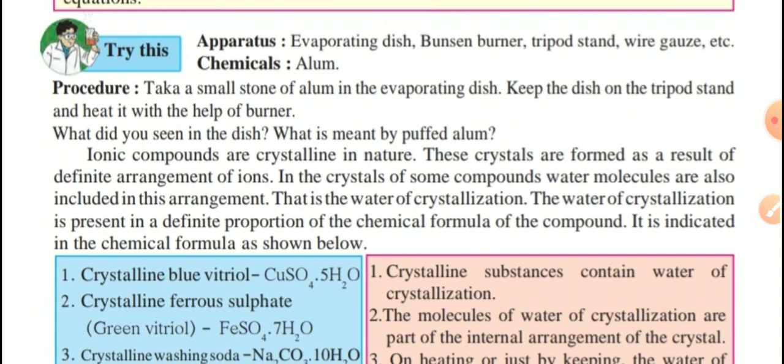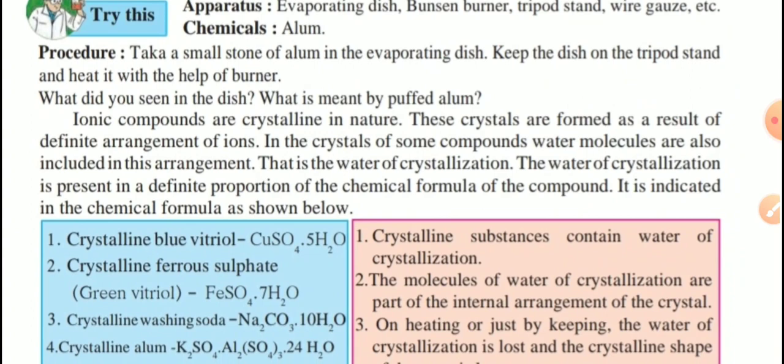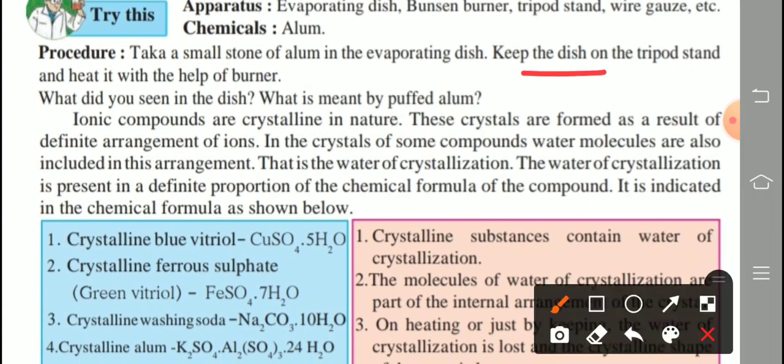Apparatus is given, and the chemical is alum. Now the procedure: take a small stone of alum in the evaporating dish. Keep the dish on the tripod stand and heat it with the help of a burner. Two questions are given for us. First one: what did you see in the dish and what is meant by puffed alum?